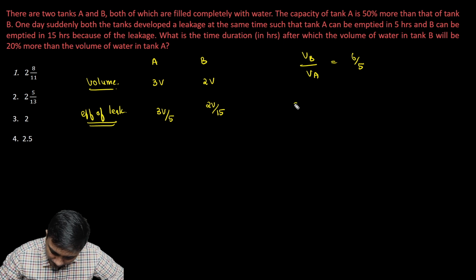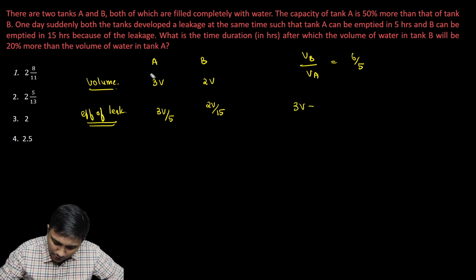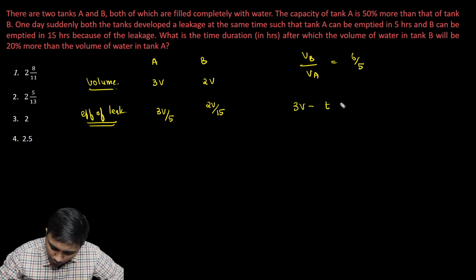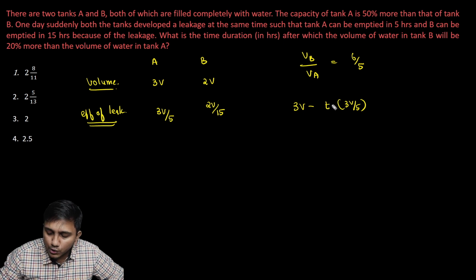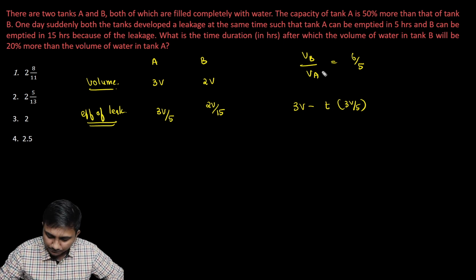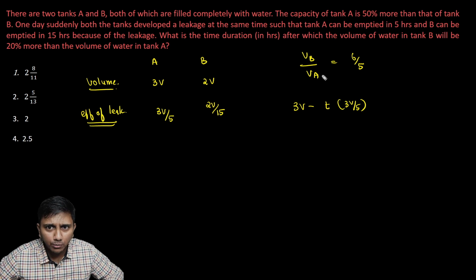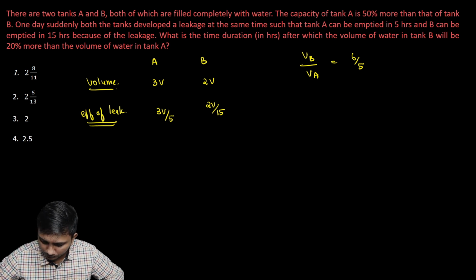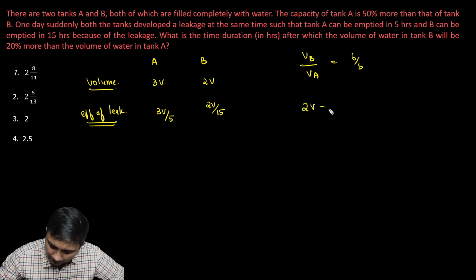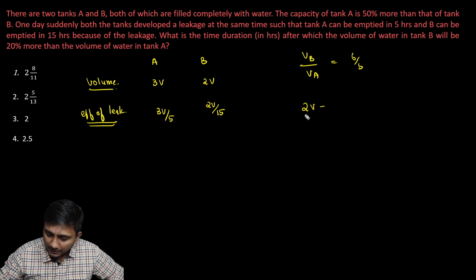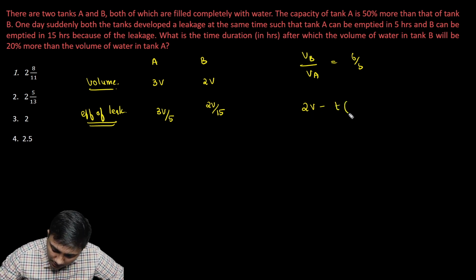So let's say after a time T, VB and VA are the volumes. So I can say 3V minus, that is initial volume, T into 3V by 5, because that is the efficiency at which the leak is going to remove. So T is the duration after which we are getting our required. Okay, let me just change this. I have put A's value here. Let me just change it into B's value, because we have B in the numerator. So it will be 2V minus T into 2V by 15.